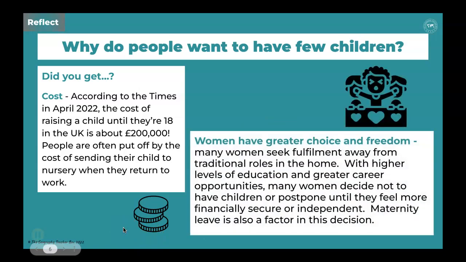A second reason why people are choosing to have fewer children is because women now have much greater choice and freedom, and many do not want to simply stay at home in a traditional role. Women have had greater access to education and therefore greater career opportunities, and many women decide they don't wish to have children at all, or perhaps they postpone them until they're much more financially secure or independent.